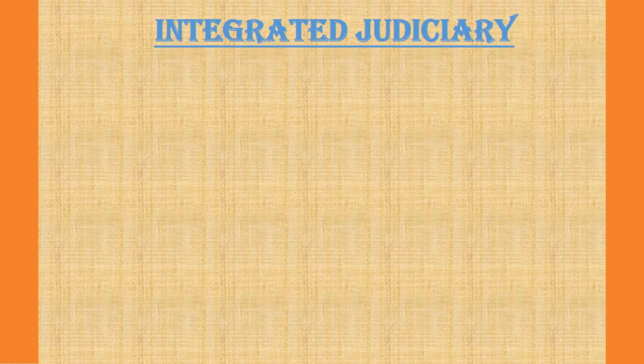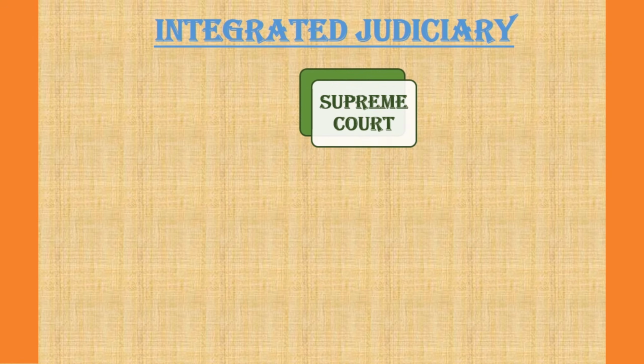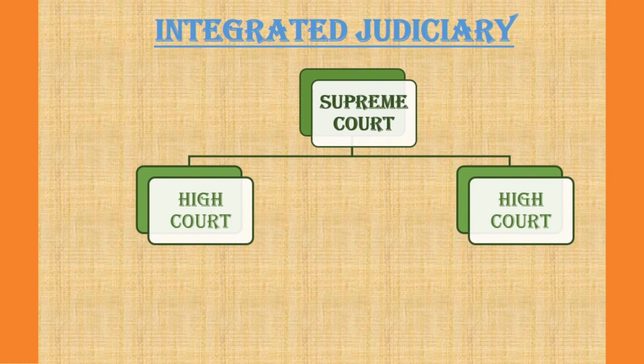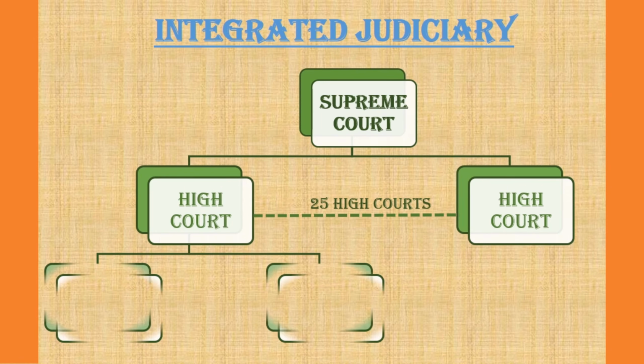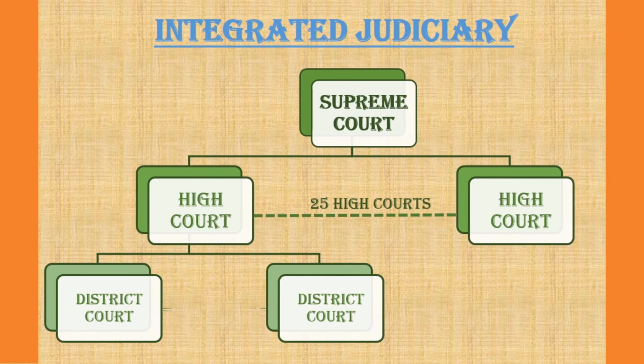The most important feature of Indian judiciary is that it is integrated. Integrated judiciary means it consists of various levels of courts, with the Supreme Court at the top, followed by high courts at state level. And then there are district courts at district level. The Supreme Court supervises working of all courts in India. Its decisions are binding on all other courts.